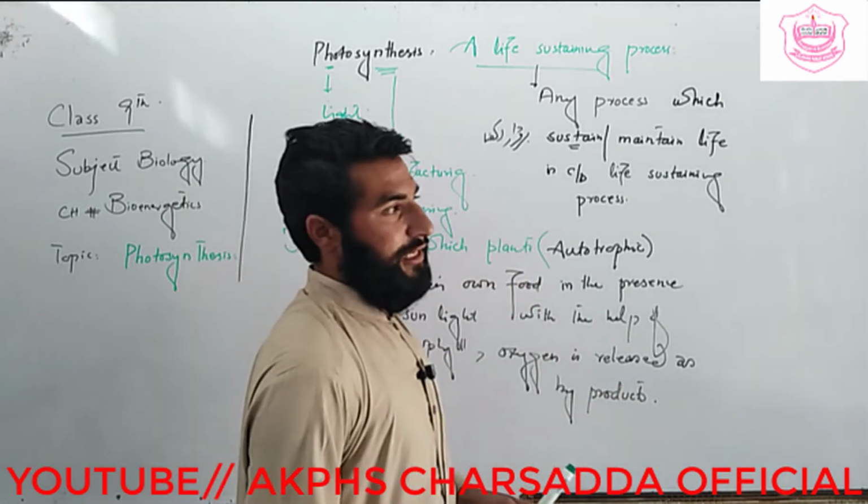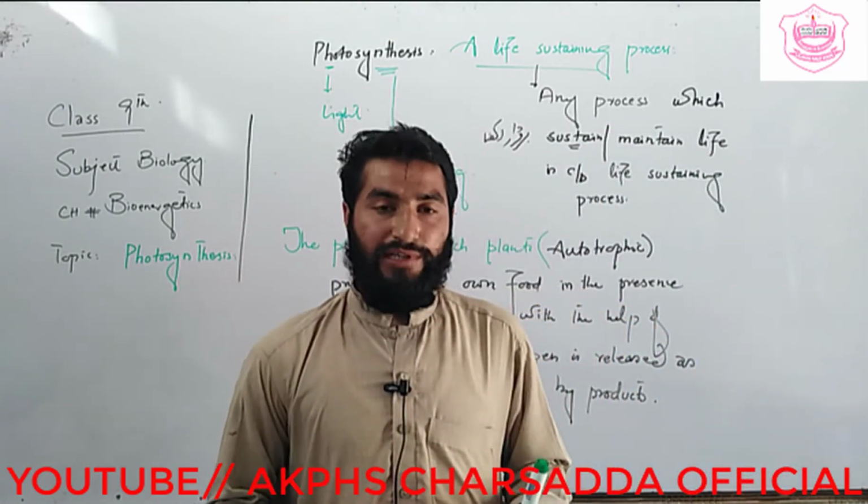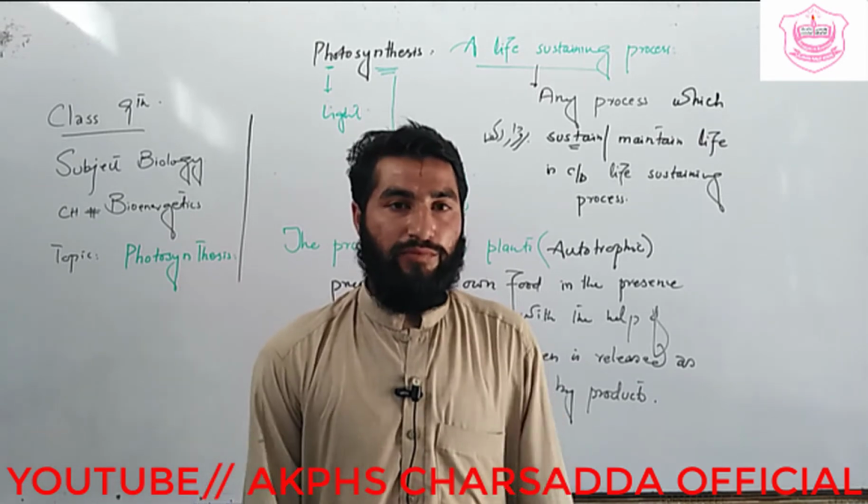The process in which plants or autotrophic organisms prepare their own food in the presence of sunlight with the help of chlorophyll is known as photosynthesis.